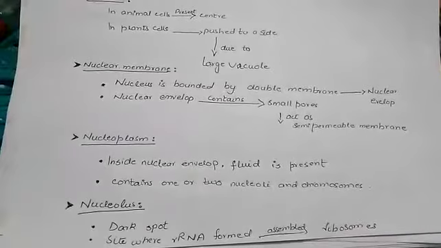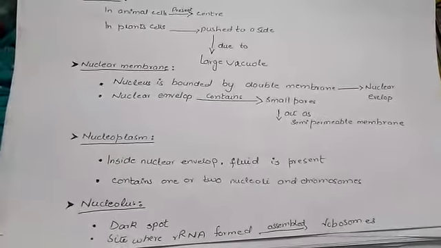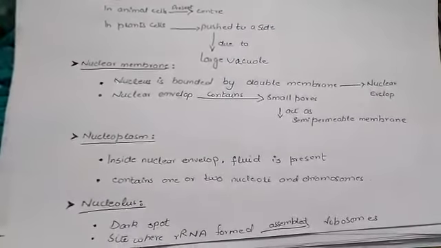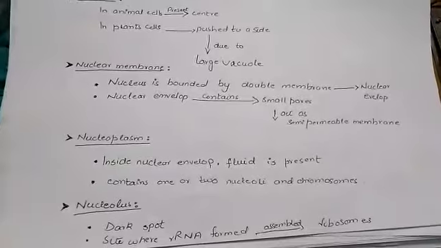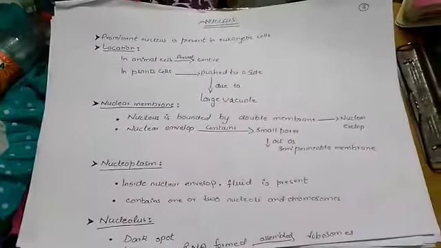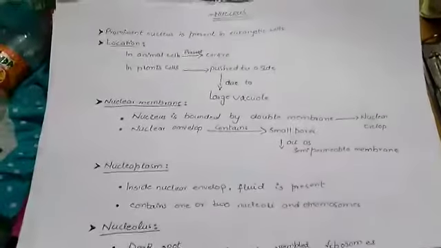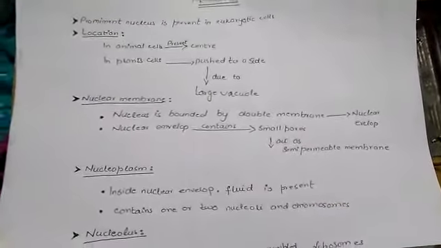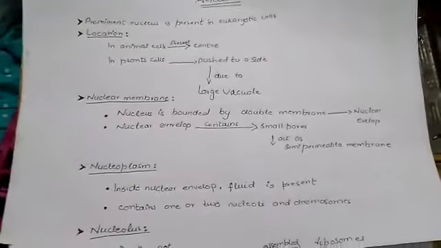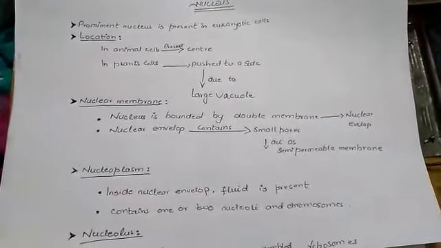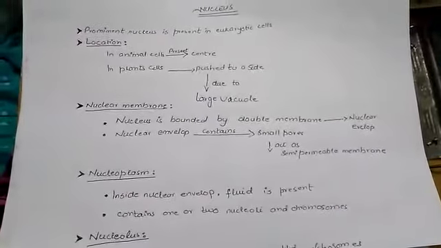As I have told you earlier, a semi-permeable membrane allows certain materials to pass through. Next, nucleoplasm. Inside the nuclear envelope, a granular fluid, the nucleoplasm, is present.